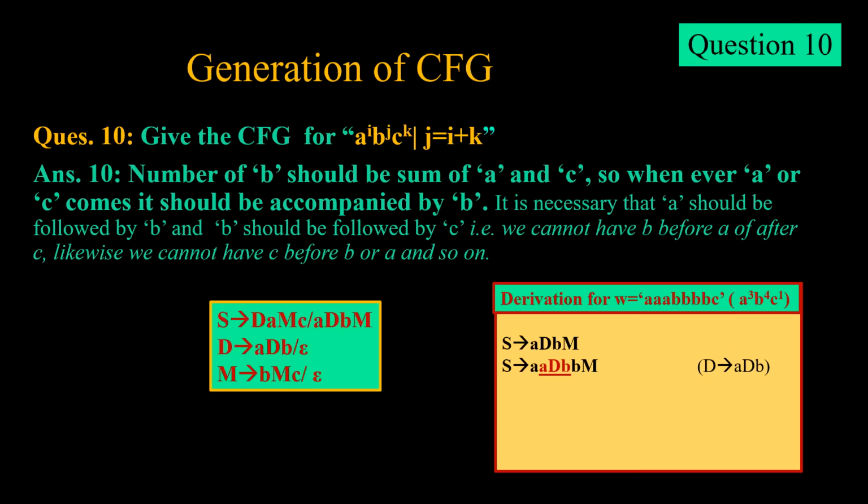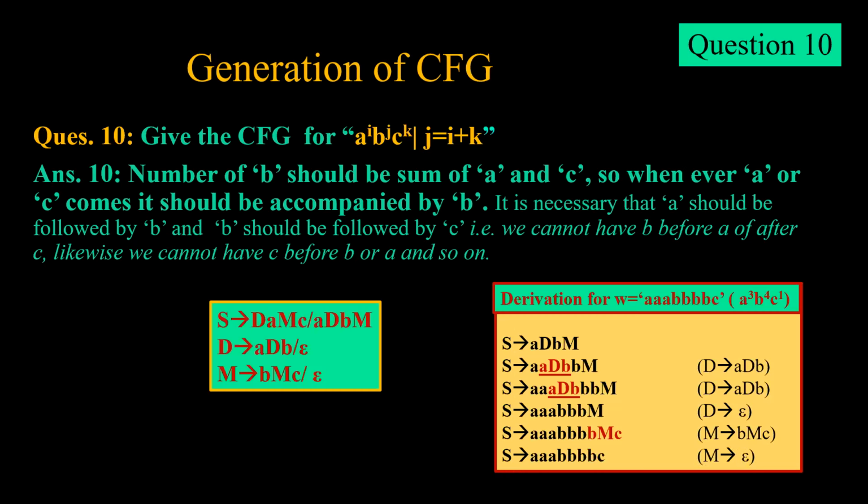Then we replace this capital D with aDb, and then again we replace capital D with aDb, and finally we replace D with epsilon. Now we come to the next M, and here we replace it with bMc and then with epsilon. So we get triple a, 4b, 1c. That means number of b is equal to the sum of a and c.